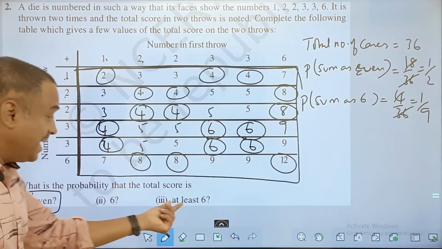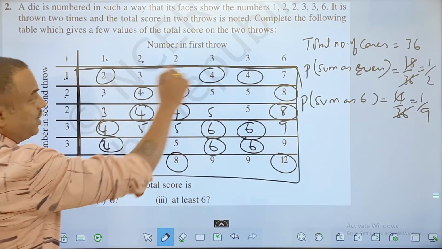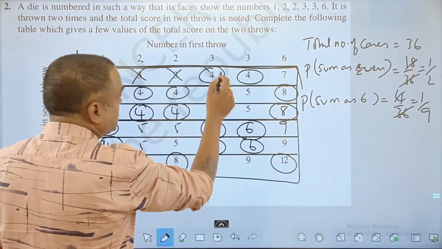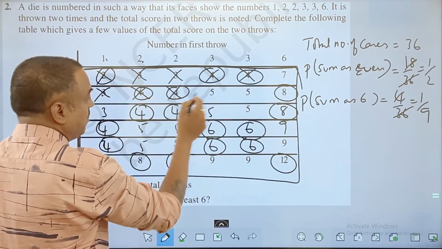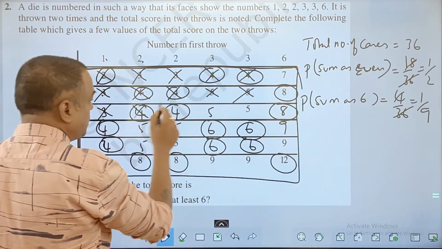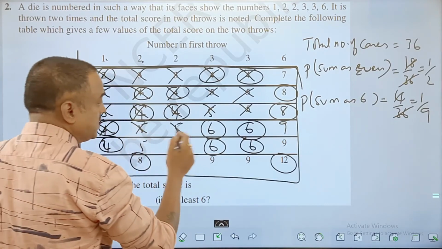Now the third one, at least 6, minimum 6. So what I do, my friend, we know the total number of cases is 36. I'll eliminate those which are not 6 or greater than 6. So here 3 is out, 4 is out, 4 is out, 5 is out, they are left. Here all 6 is okay.